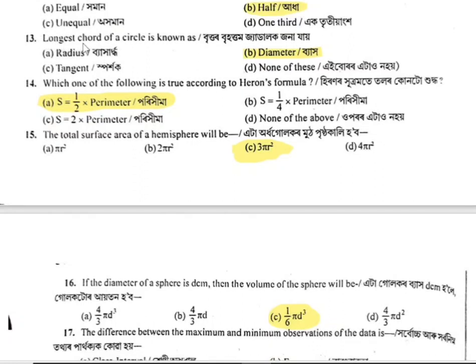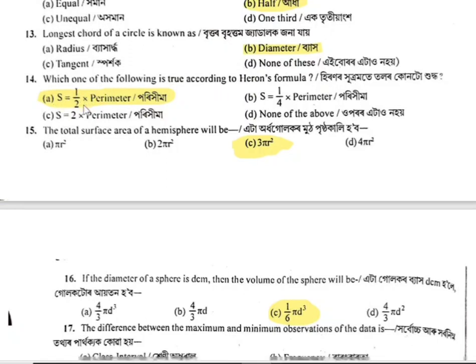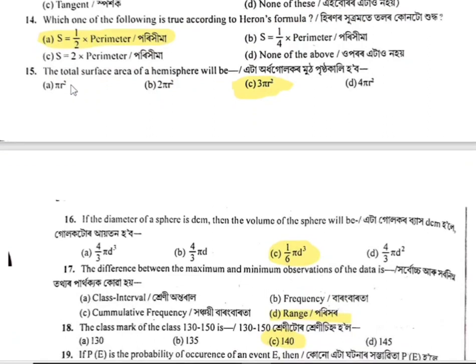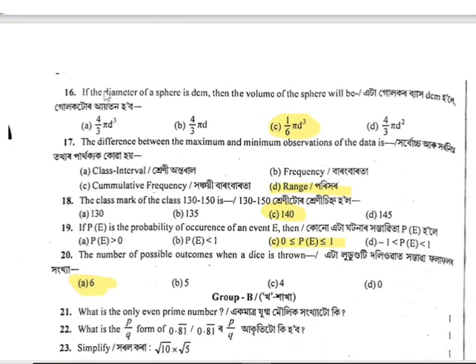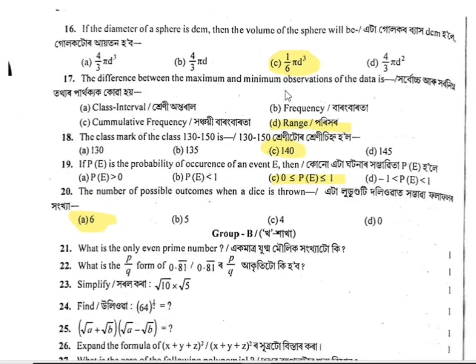And then 13 number, the longest chord of a circle is known as diameter. Which one of the following is true according to Heron's formula? The correct answer is S is equal to 1 by 2 into perimeter. Then 15 number, the total surface area of the hemisphere will be, the correct answer is C, 3 pi r square. And then 16 number, if the diameter of a sphere is d centimeter, then the volume of the sphere will be, the correct answer is C, 1 by 6 pi d cube.